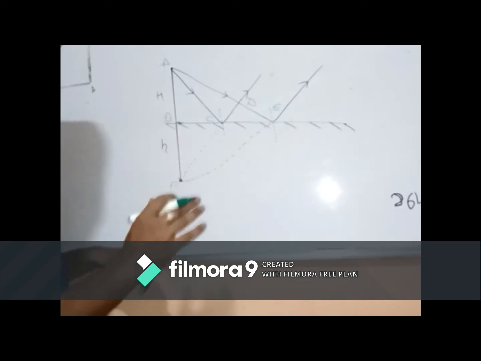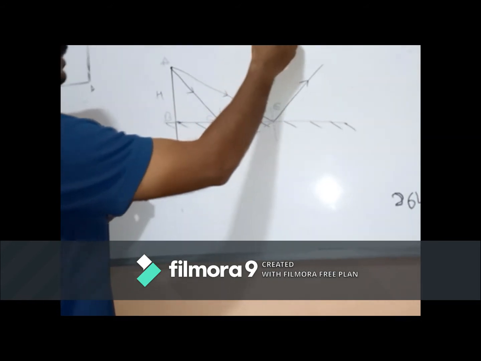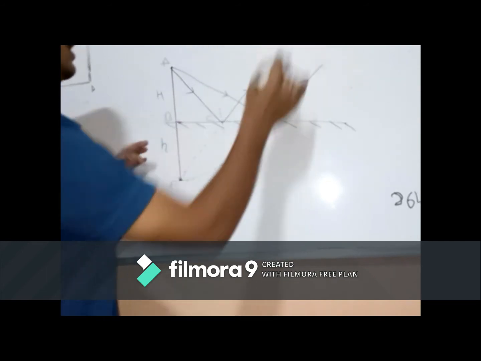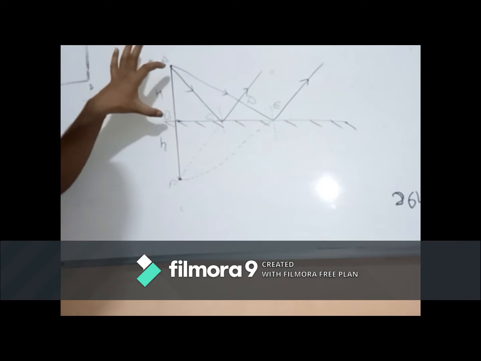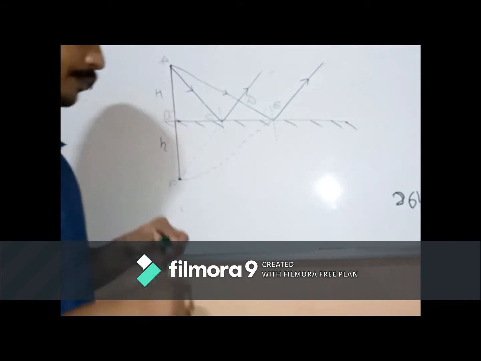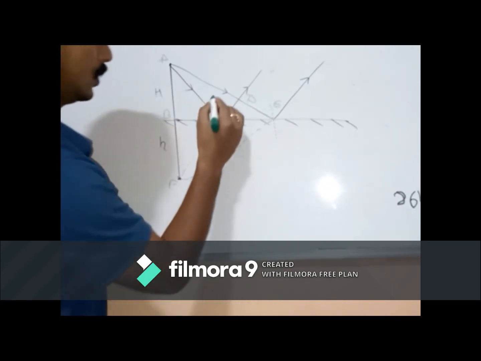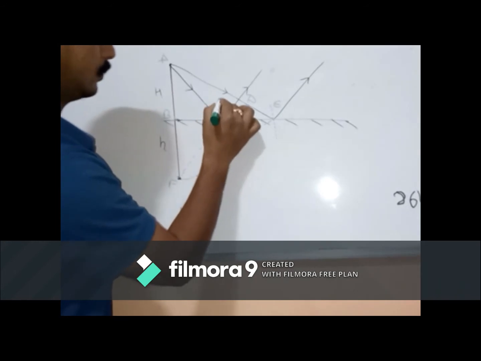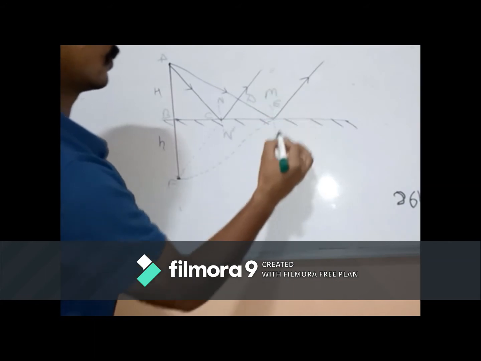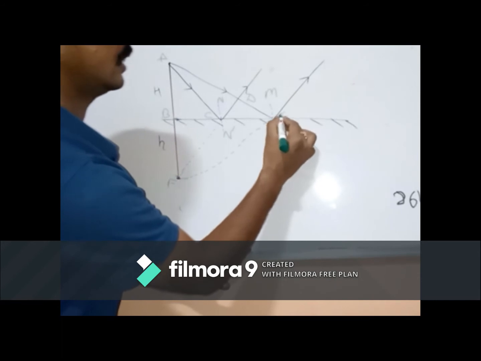First of all, what do we have to prove? We have to prove that AB is equal to BF, that is, the object distance is equal to the image distance. Let's name this perpendicular N dash, M dash. This point is E.